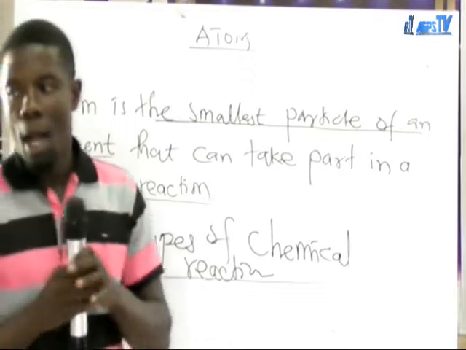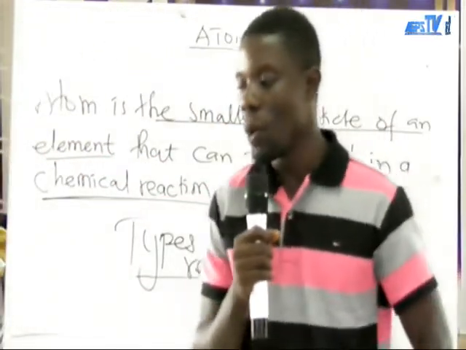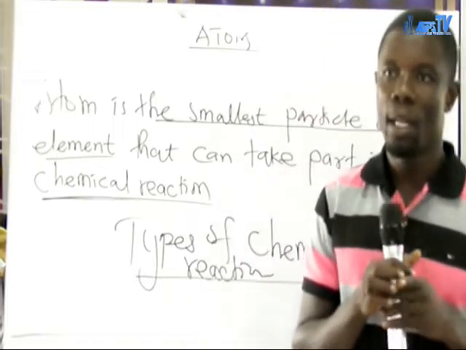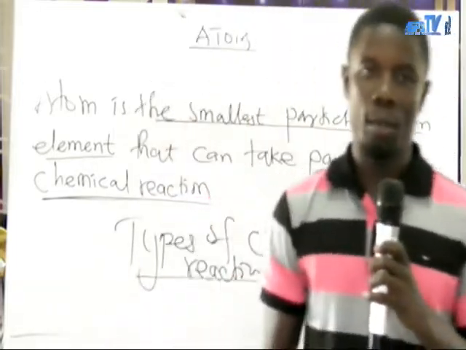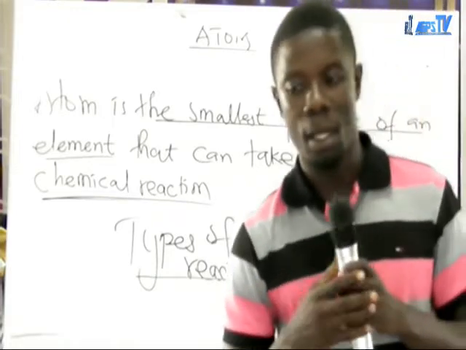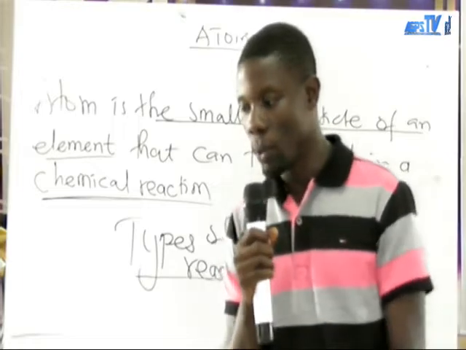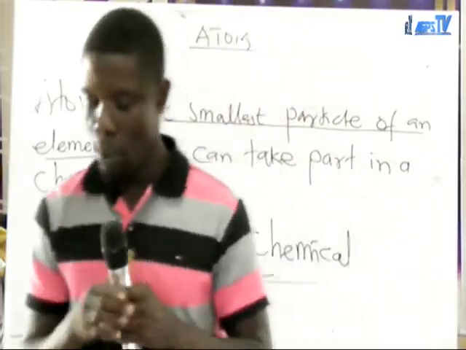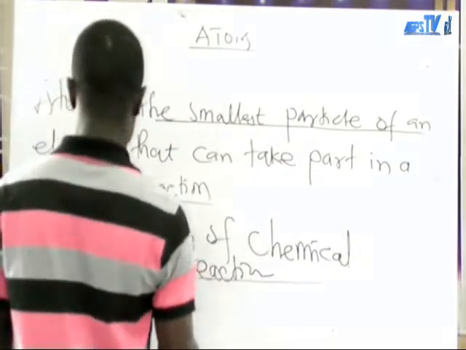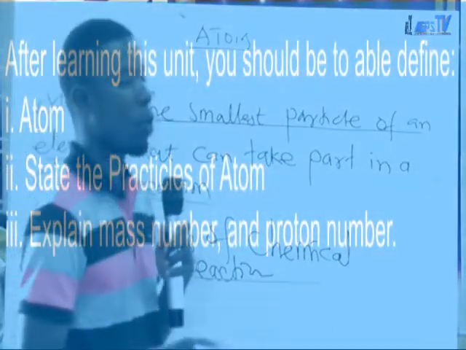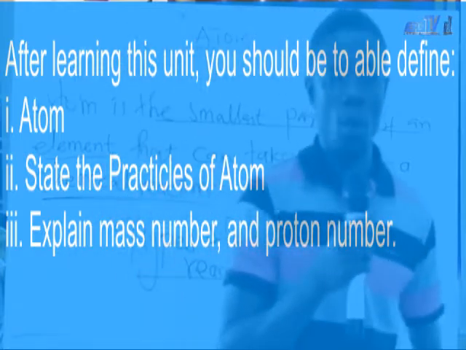Now, an atom also contains three main particles. I hope you know it. We are just doing revision. You know it. We have the proton, the neutrons, and the electrons. So an atom is having three main particles. It is also known as the component of an atom.